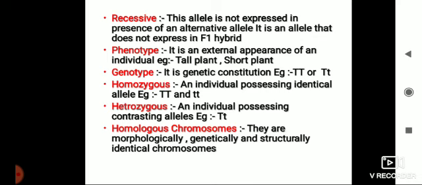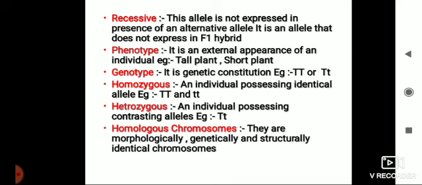So genetic constitution. Homozygous, homo means similar, an individual possessing identical alleles, capital T or small t or capital R, small r. Heterozygous means an individual possessing contrasting alleles, capital T, capital R, small r.